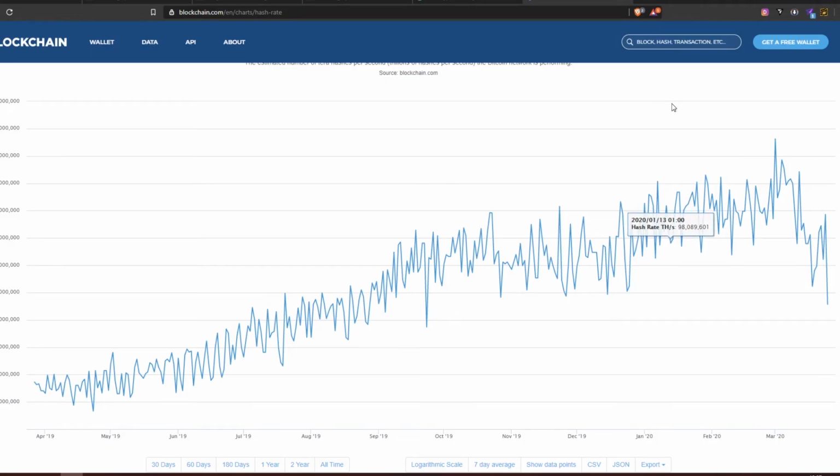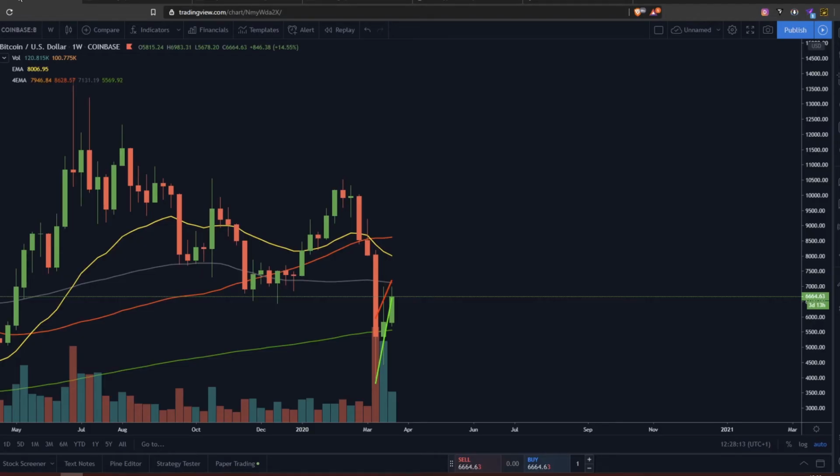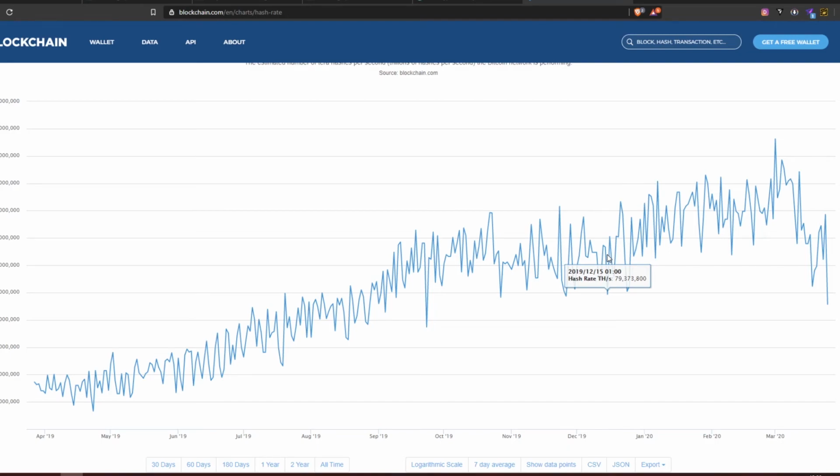If we mention the hash rate, it dropped pretty significantly since the high that we had at the beginning of March, but we will see if it's going to regain the power. Many miners are probably turning off their machines because of the halving that is coming, and it's no longer profitable to mine Bitcoin at this price, especially in some countries where electricity is pretty expensive. And of course, we will see the hash rate reacting to that.